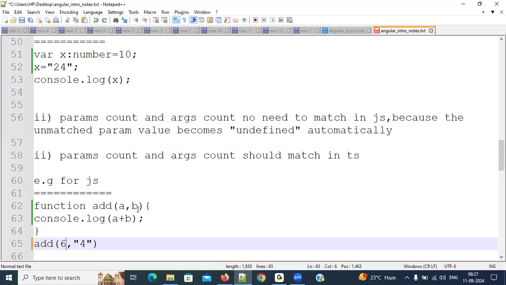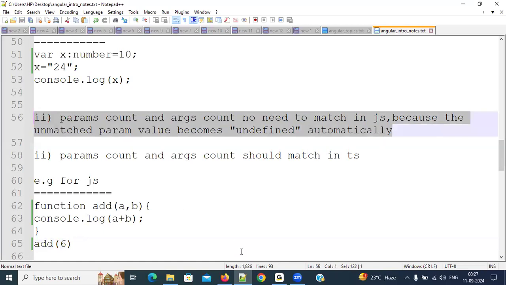Now here, how many parameters have we specified? 2 parameters. But here I will specify only 1 argument. Now, as per the description, tell me what is the output I will get. Here we have 2 parameters, but I am sending only 1 argument. As per this description, tell me what is the output I will get. Undefined. Okay, right. Any other answers? Yes, actually the output will be NaN, N-A-N, not a number.